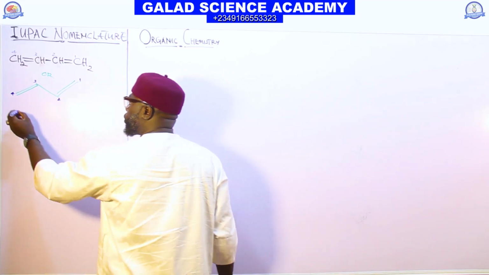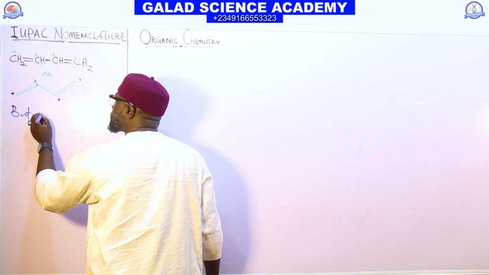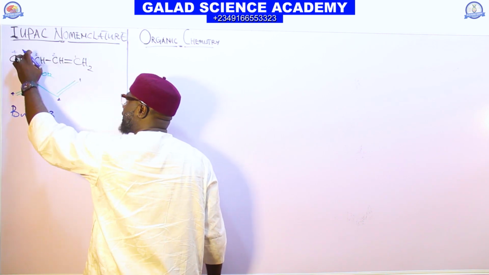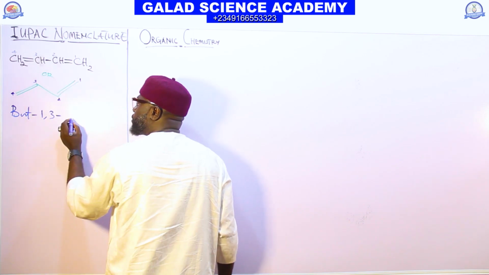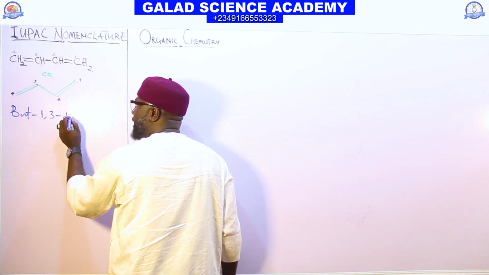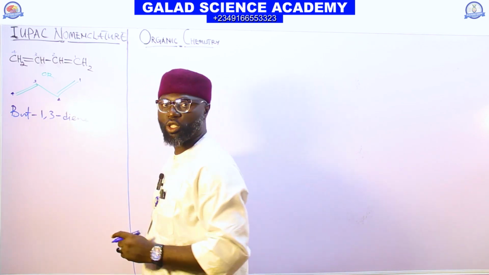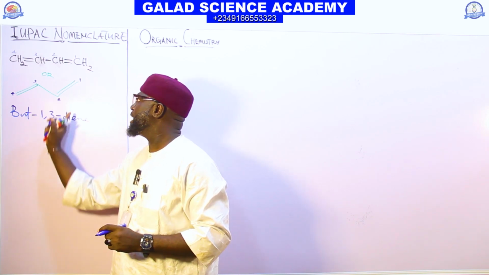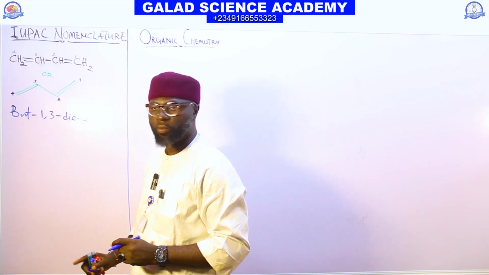So you can now call it buta-1,3-diene. How many bonds do we have? 2. We call it both 1, 3, diene. We have 2 double bonds.